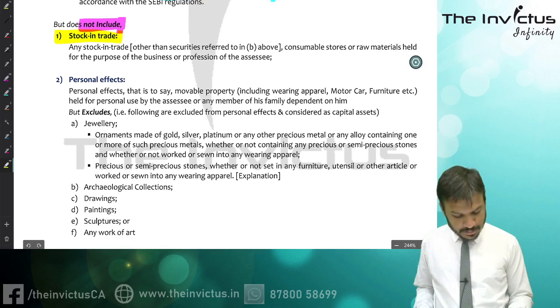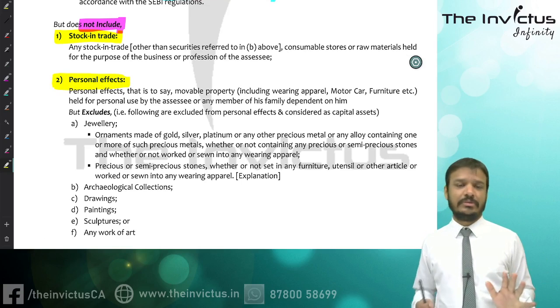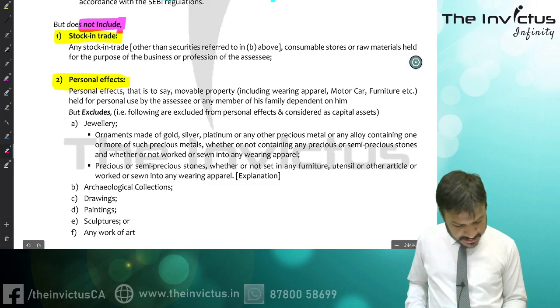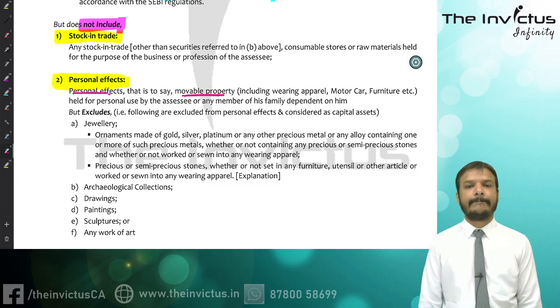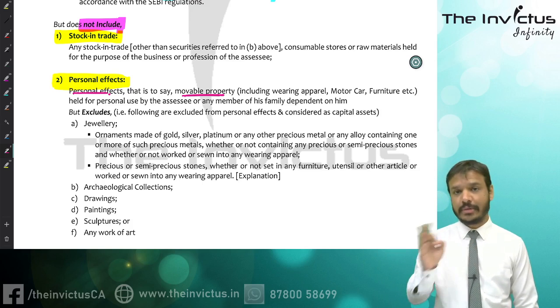Then personal effects are not a capital asset. Personal effect means the things which I am using for my personal purpose. And one more thing is there: it must be a movable property. So personal effect and movable property, two things combined together.